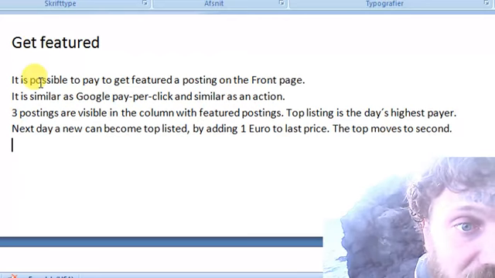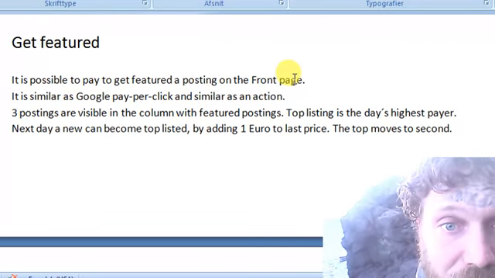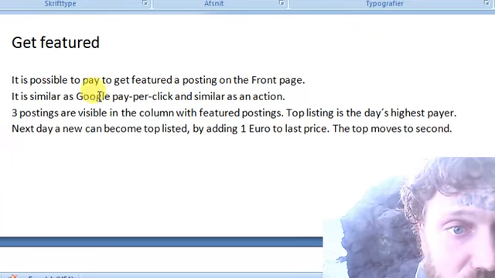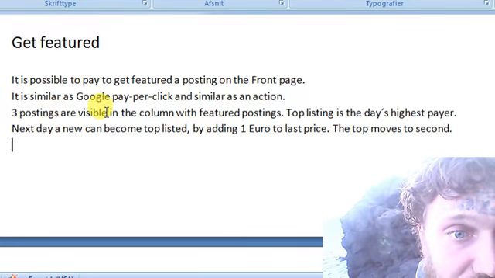Get featured. It is possible to pay to get featured a posting on the front page. It is similar as Google pay-per-click and similar as an auction. 3 postings are visible in the column.